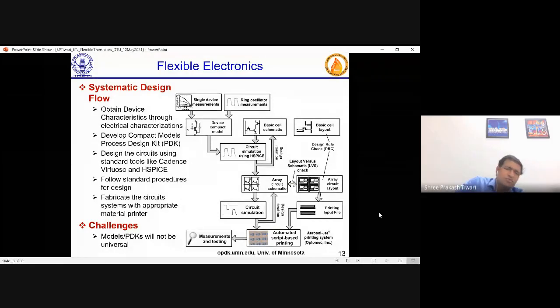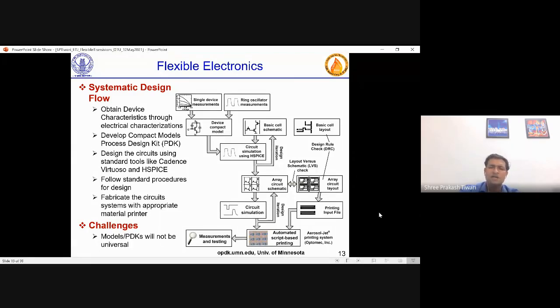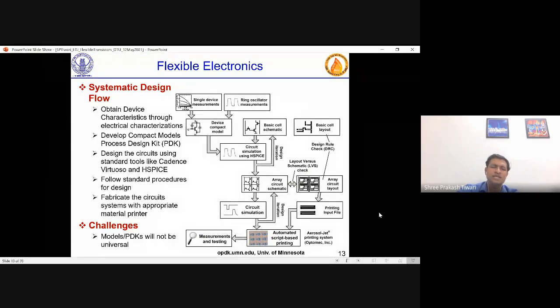And then this design procedure can be similar to what any conventional CAD designs or VLSI tools do. Those could be used to design, and the PDK has to come from compact models which are built from actual device measurements. But the challenge is these PDKs will not be universal.